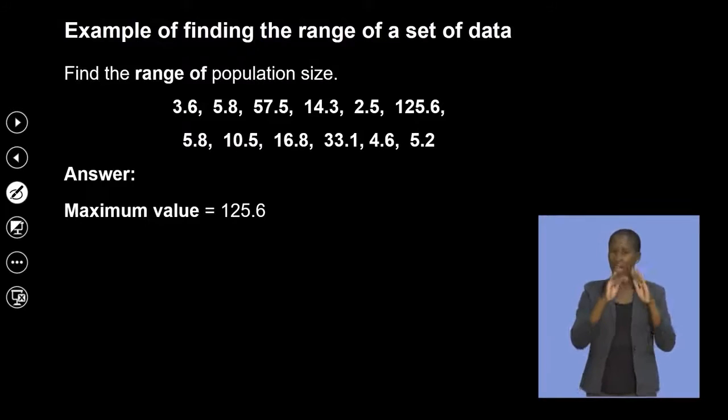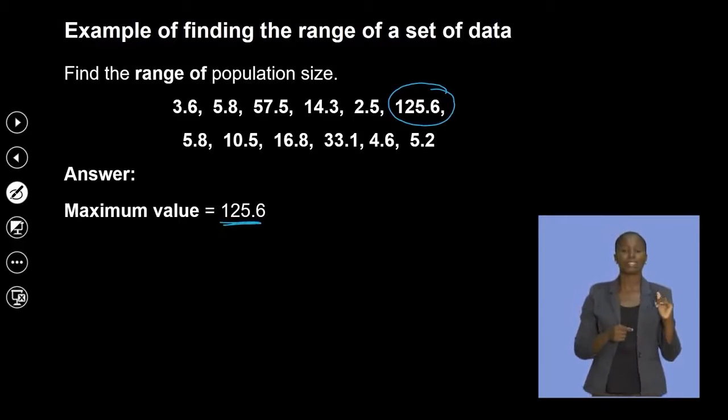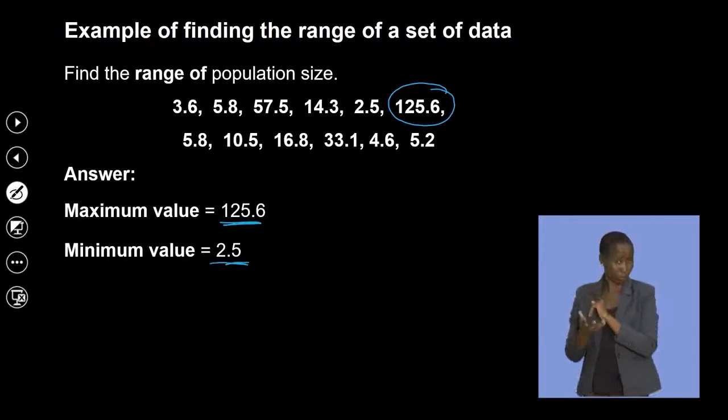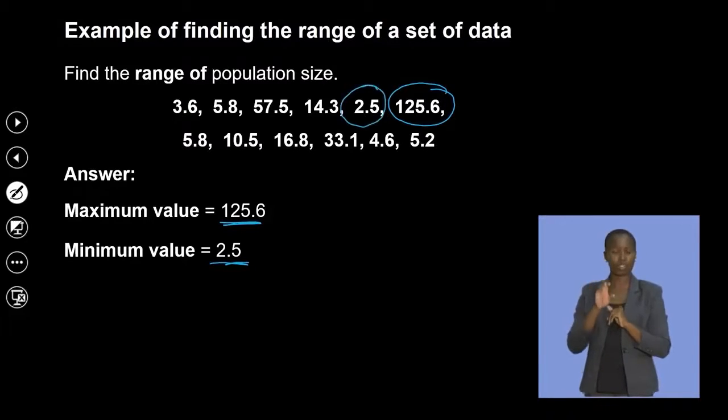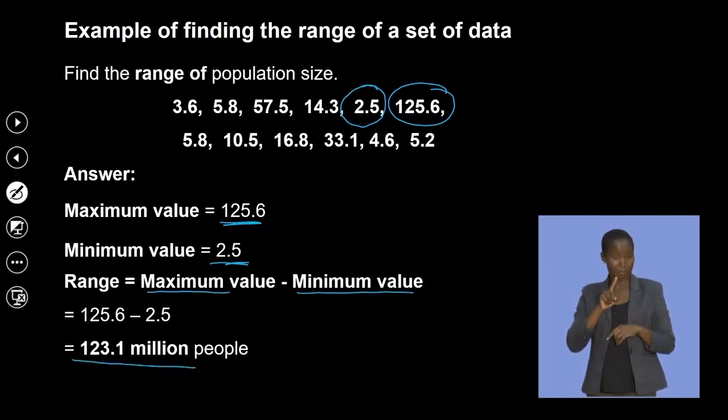The maximum is that value, and we have to subtract the minimum value, which is the lowest value. What is the lowest value? The lowest value is 2.5. Maximum minus minimum, we get that. That's the range. The highest value minus the lowest value.